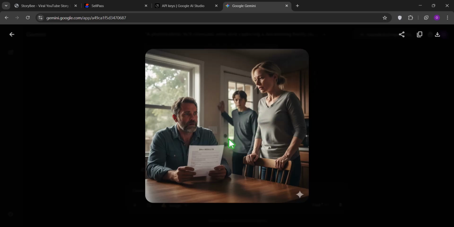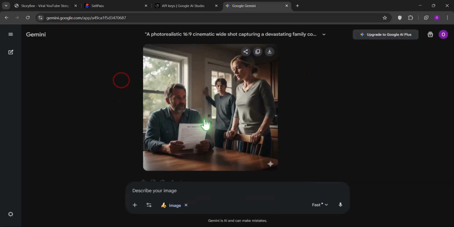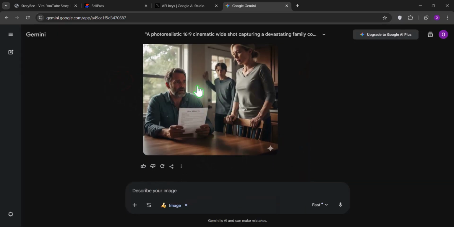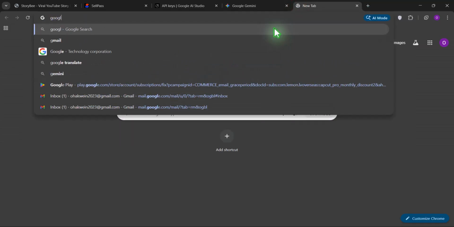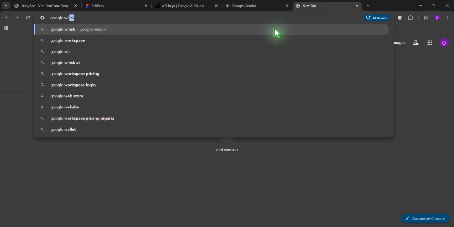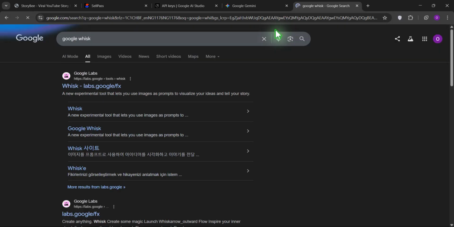So you already know how to design this thing. Probably go to Canva, use a red button, a red circle, and use an icon, maybe an arrow, to point to this DNA test result. If you want the detailed info about these prompts and everything, you can easily go to Google Whisk. A lot of people use it to generate their thumbnails.